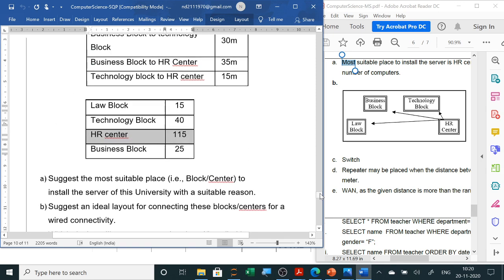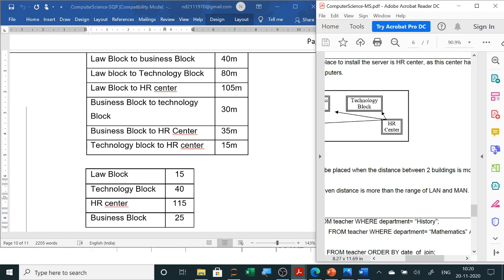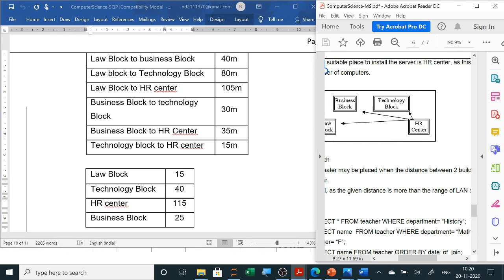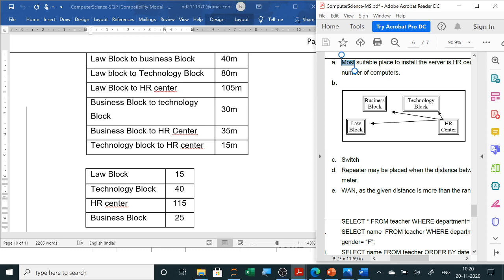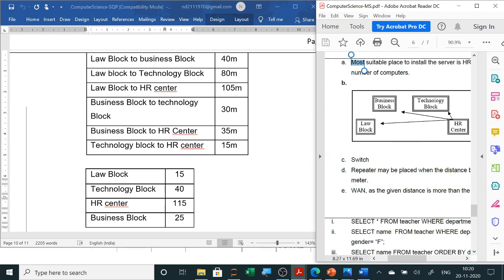Otherwise, 70 meters distance we will see. So here you can see between the departments, whichever department. So directly you have to write the answer, that here they have given the answer that a repeater may be placed when the distance between 2 buildings is more than 70 meters. So only this much also you can write, or you can write, like in bus topology we will simply use law to business. Minimum distance we will try to use law to business.